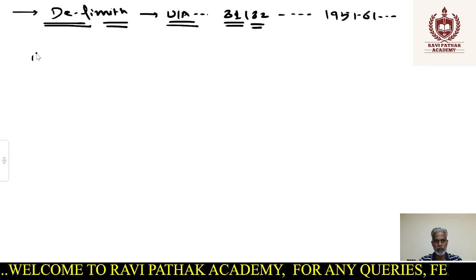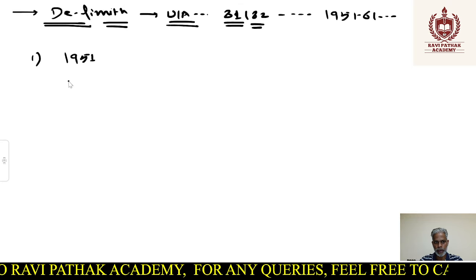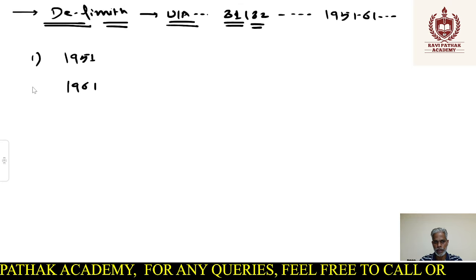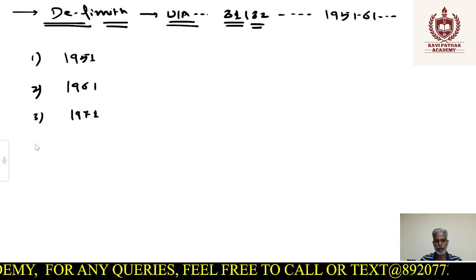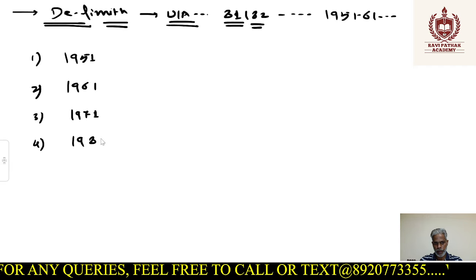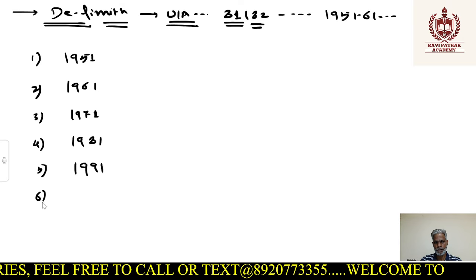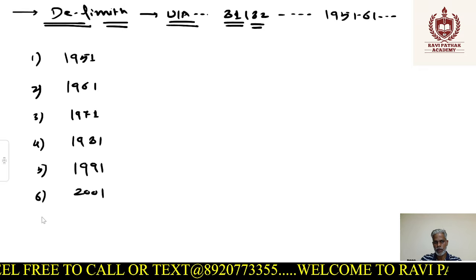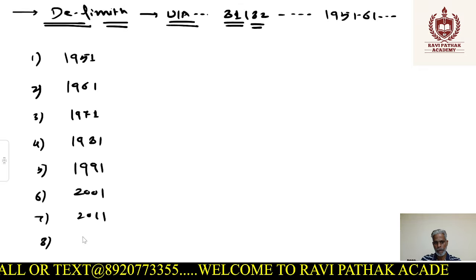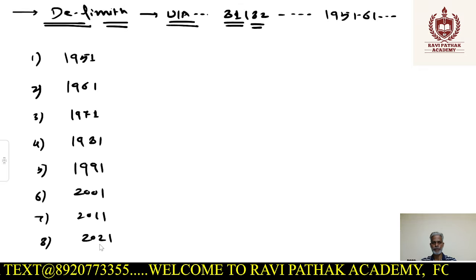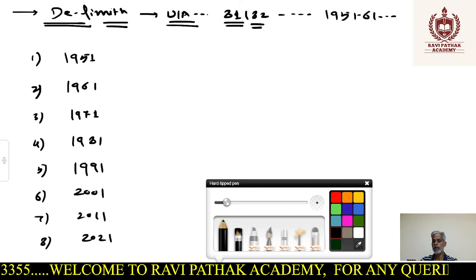So we started well, no doubt about it. We started in, let's say, 1951, then 1961, then 1971, 1981, 1991, 2001, 2011, and we can say 2021. So ideally speaking, there should have been 8 delimitations done so far.